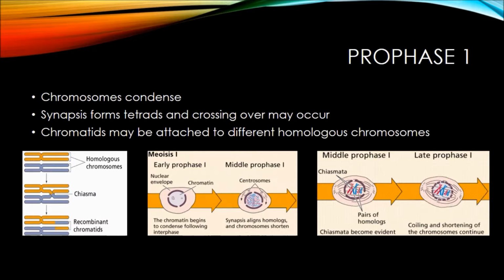Prophase 1. In this first stage of meiosis, chromosomes condense and synapsis forms tetrads, and crossing over may occur. Chromatids may be attached to different homologous chromosomes, which are chromosomes with the same strands. Thus, instead of producing only two types of chromosome, 4 different chromosomes are produced. This doubles the variability of gamete genotypes.